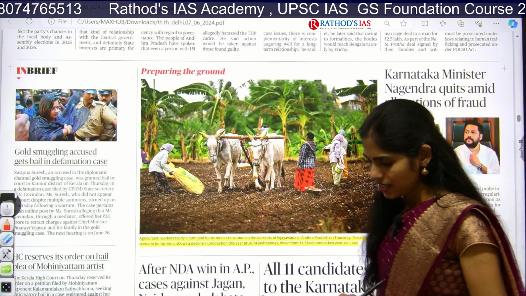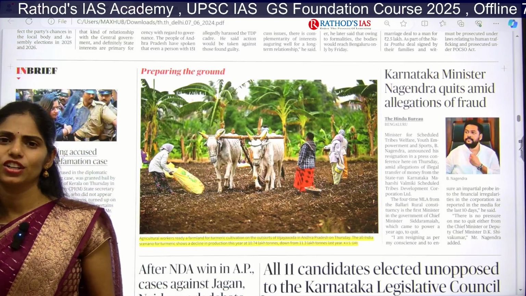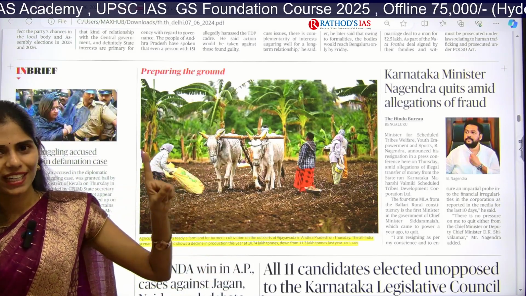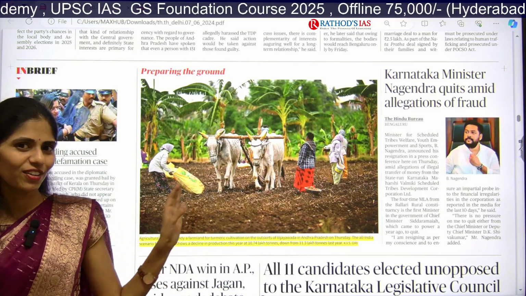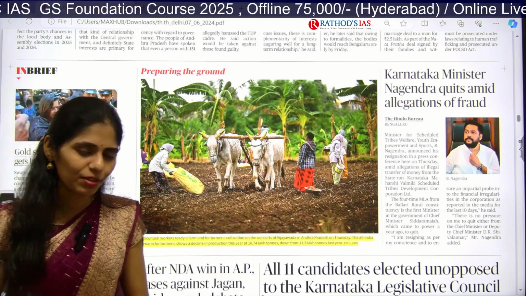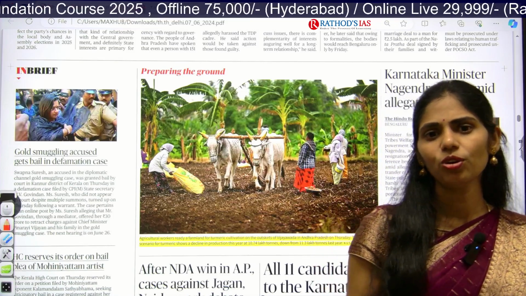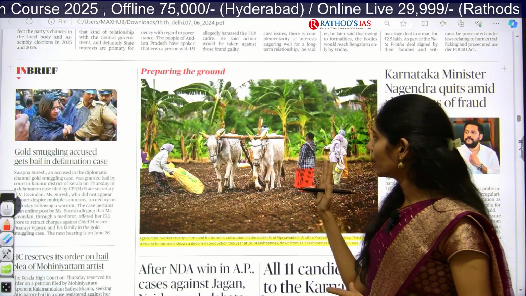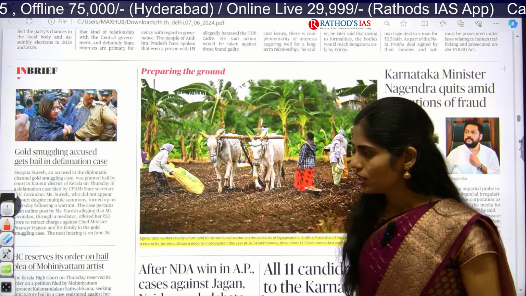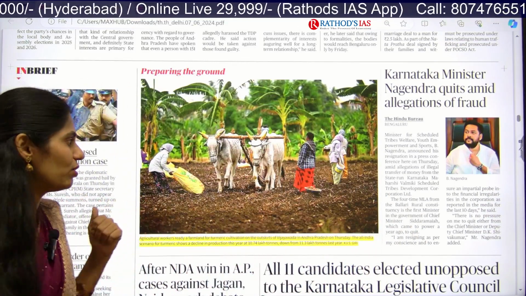lakh tons. So, whenever you are getting this type of agriculture related thing, that will be a favorite area of UPSC, because agriculture you will be reading in geography, you will be reading in economy, right, and even disaster management. If there is any disaster, that is having impact on agriculture, and because of climate change, again there is impact on our agriculture. So, agriculture wherever you go, it will not leave you. Whenever you are getting any article regarding agriculture or any crop, that will be very important. So, here you have to know about turmeric cultivation. This is my intention. So, you have to know this.